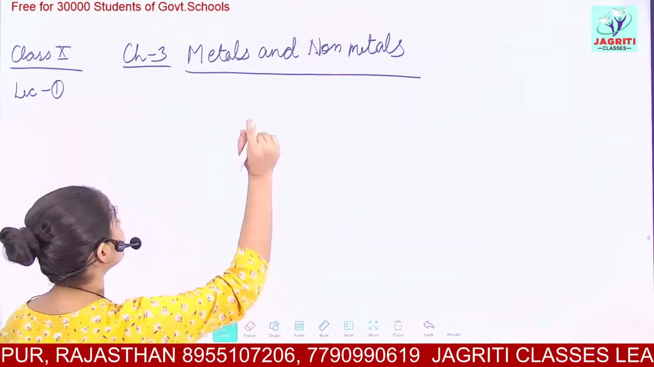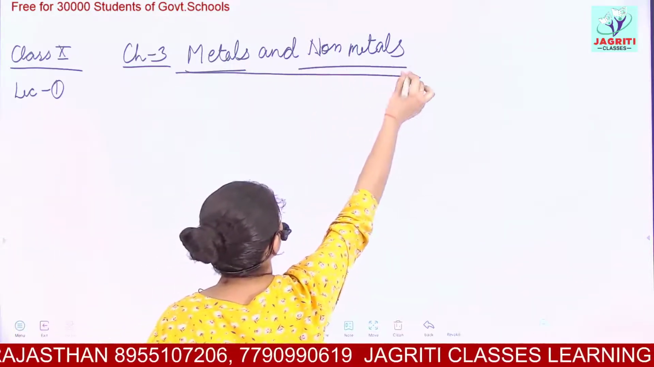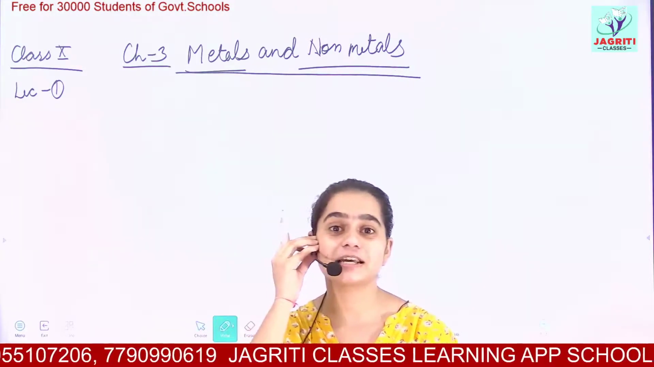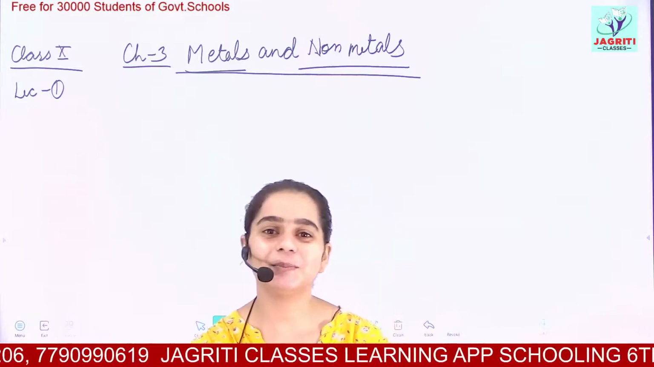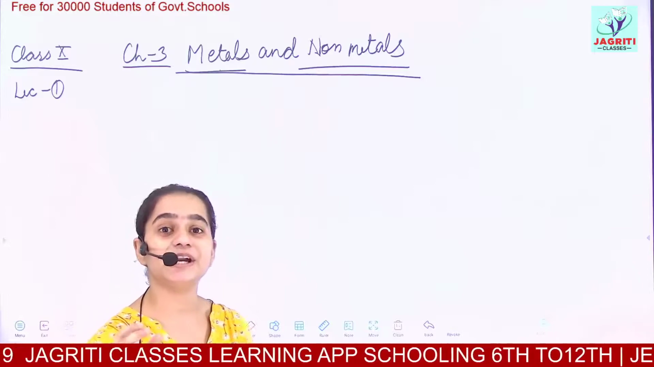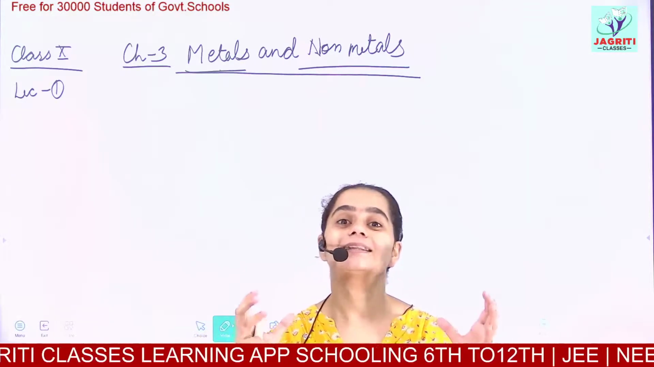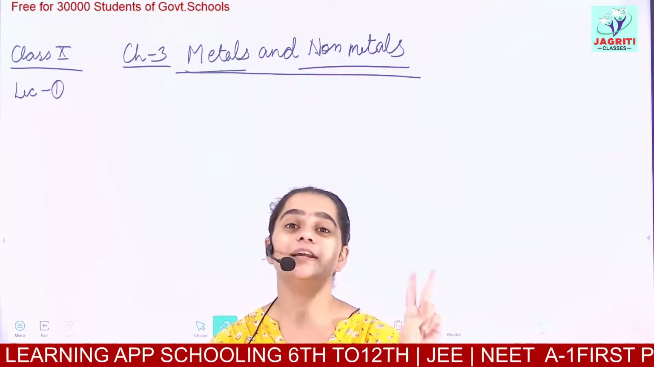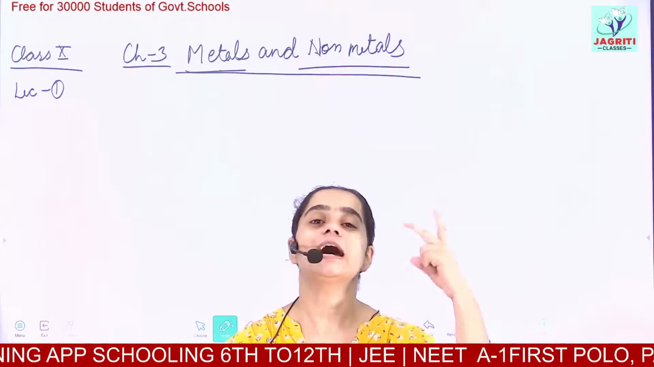So what do you understand by the term metal and what do you know about non-metals? How can you say that a given substance is a metal or a non-metal? Let's see. For knowing metals and non-metals, you should know their different properties. What are the different properties of metals and non-metals? So we'll deal with two types of properties.